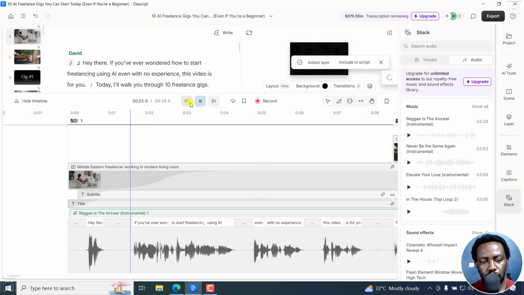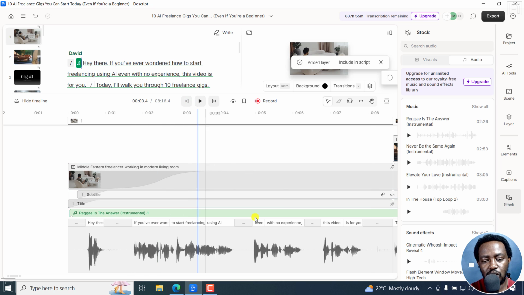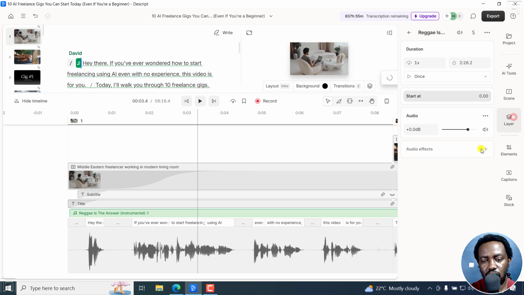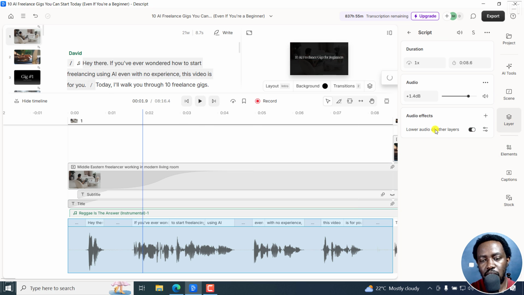So the audio may be loud, but if I select the audio and then check on the layer, we have the audio effects. We also have this, and the lower audio of other layers is turned on when I click on that. So let's uncheck that, and then we have it originally here. So you see the instrumental is kind of doing the voiceover.